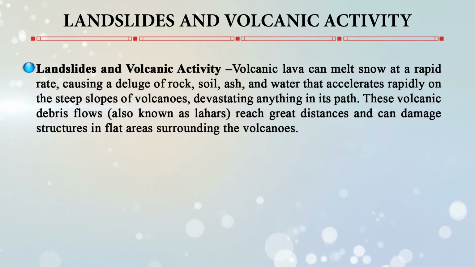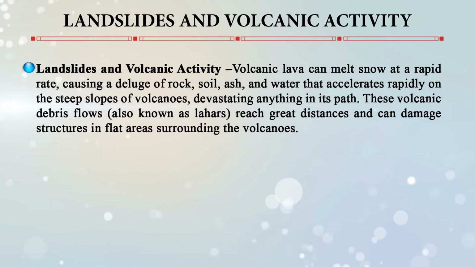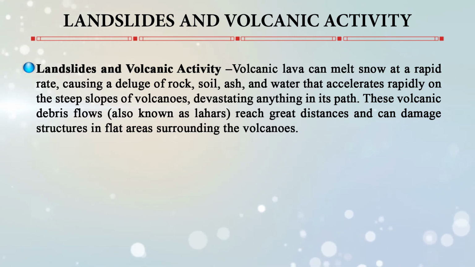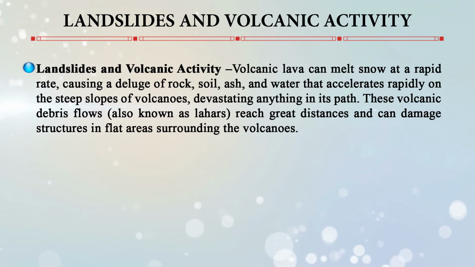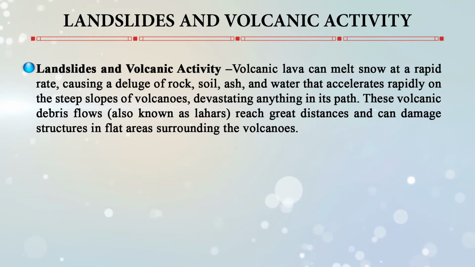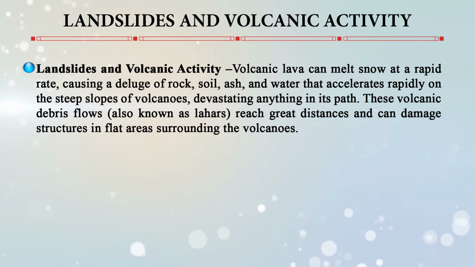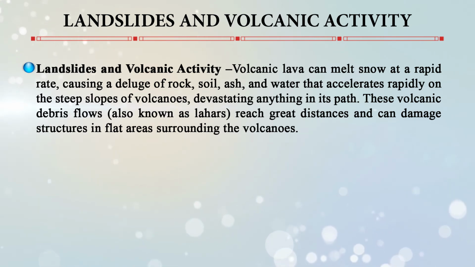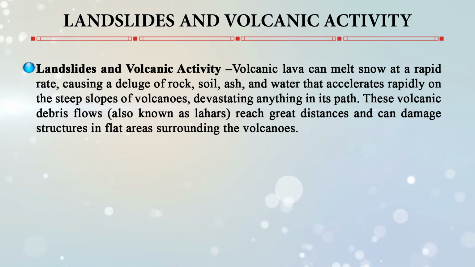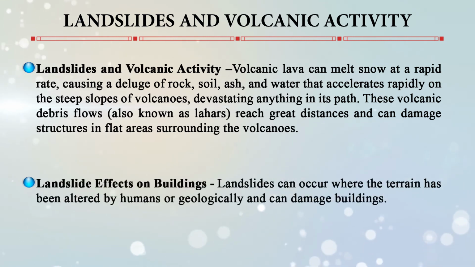Now, landslides and volcanic activity are also interrelated. Volcanic lava, being hot, can melt snow at a rapid rate, causing a deluge of rock, soil, ash, and water that accelerates rapidly on the steep slopes of volcanoes, devastating anything in its path. These volcanic debris flows, also known as lahars, reach great distances and can damage structures in flat areas surrounding the volcanoes. Landslides can also affect buildings.